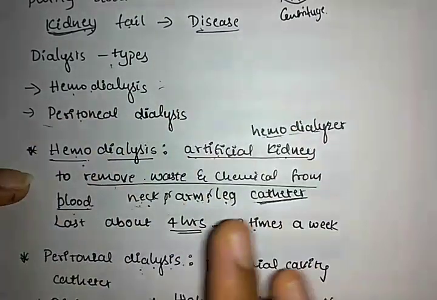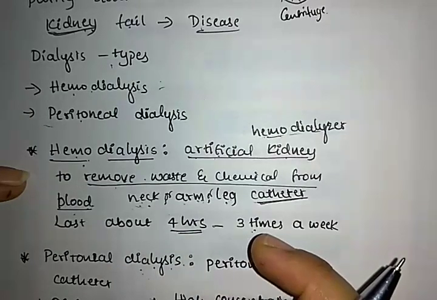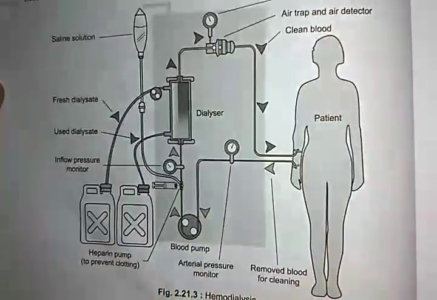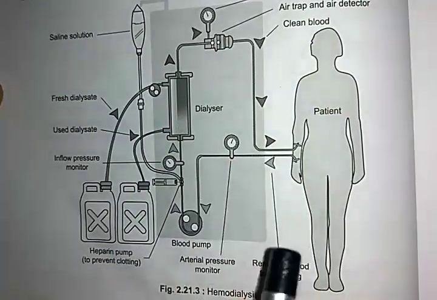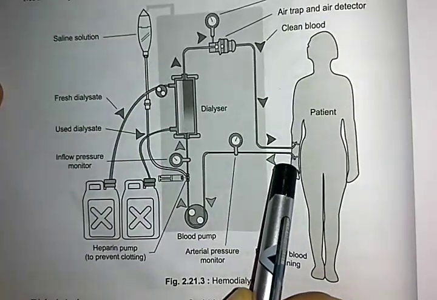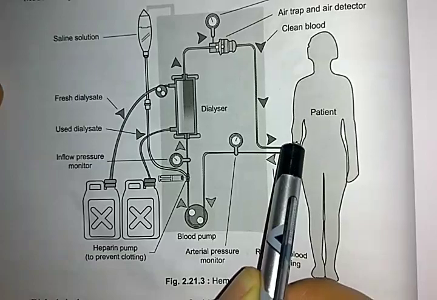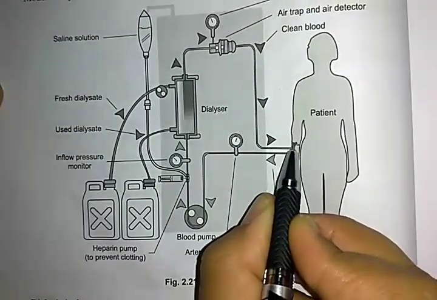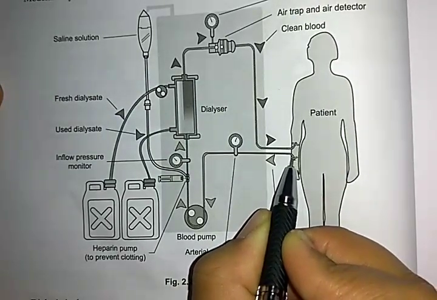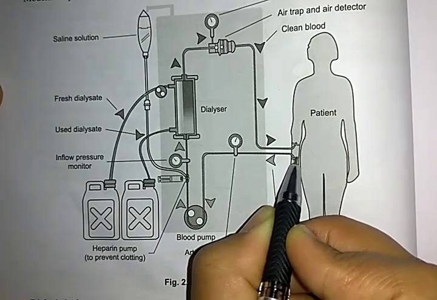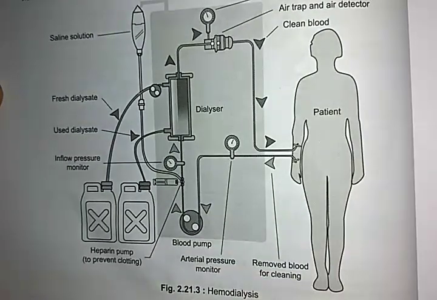See, ನಿಮಗೆ ಹೆಮೋಡಯಾಲಿಸಿಸ್ ಹೇಗೆ ಪ್ರೋಸೆಸ್ ಮಾಡ್ತೀವಿ ಅಂದರೆ, ಆರ್ಟಿಫಿಷಿಯಲ್ ಹೆಮೋಡಯಾಲಿಸರ್ನ ಹೇಗೆ ಪ್ರೋಸೆಸ್ ಮಾಡ್ತೀವಿ ಅಂತ ಈ ಪಿಕ್ಚರ್ ತೋರಿಸ್ತೀನಿ. This is the process of hemodialysis. Here a patient is there. In the arm they perform a minor surgery. By the minor surgery they insert the tube, a plastic tube, we call it a catheter.